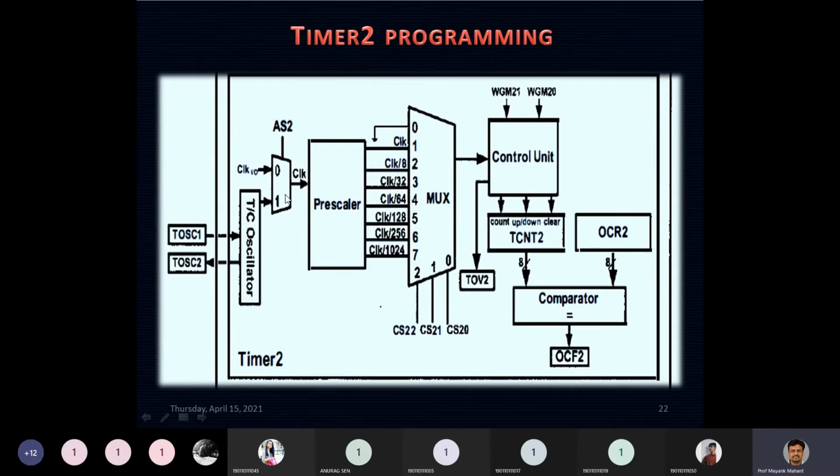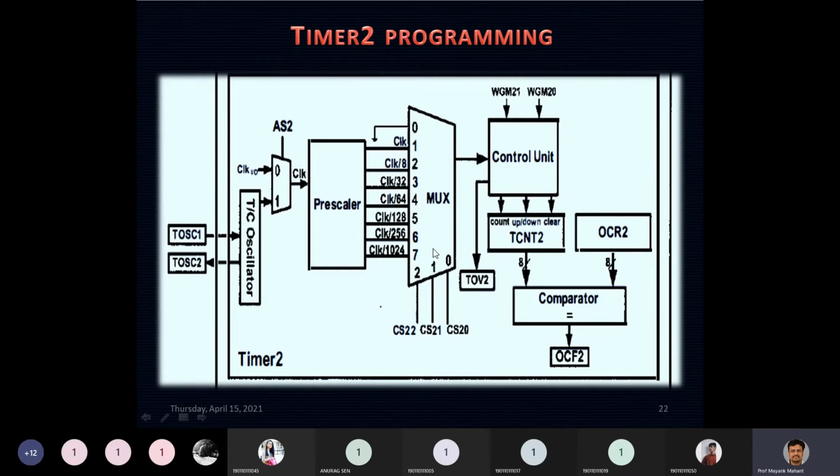But if I make it 1, then it will be selecting a crystal, or it will be sourcing your timer with a clock which is connected between your TOSC1 and TOSC2. So this is the clock that can pass on to your timer if you make your timer work in an asynchronous mode. Which crystal frequency can we connect over here?